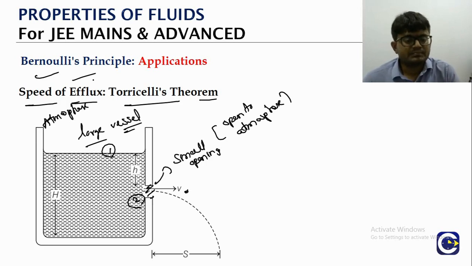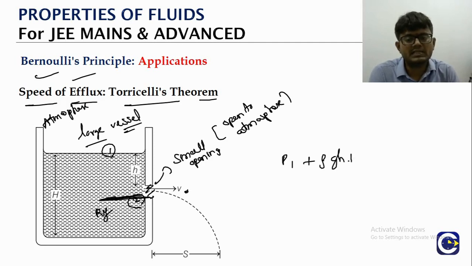How this comes is, what is Bernoulli's equation? Here the pressure P1 plus the height, we will take this as a reference. Height above the reference is H. So rho GH plus half rho V1 square is equal to P2 plus, that is the reference, so that height is 0, plus half rho V2 square.